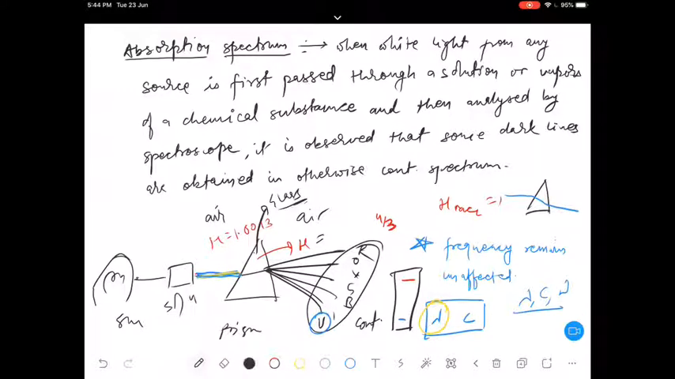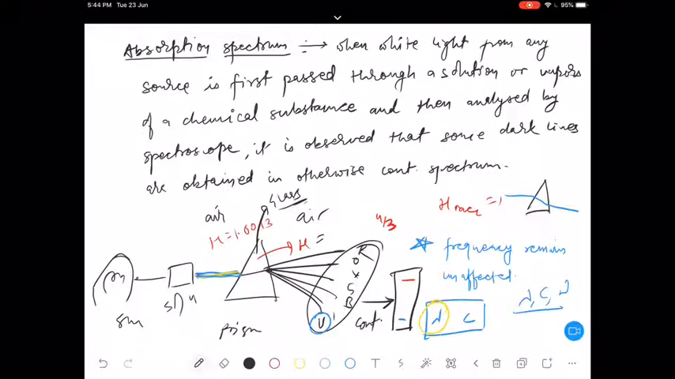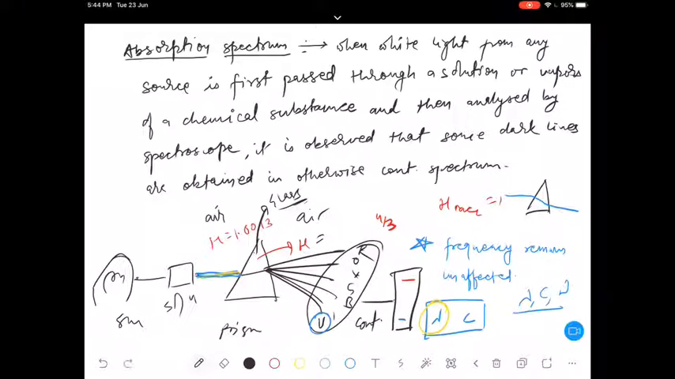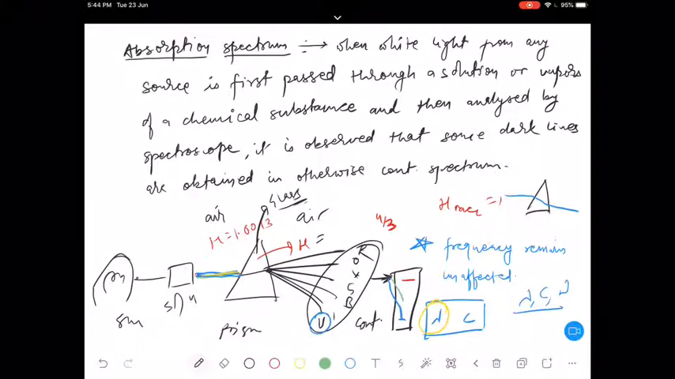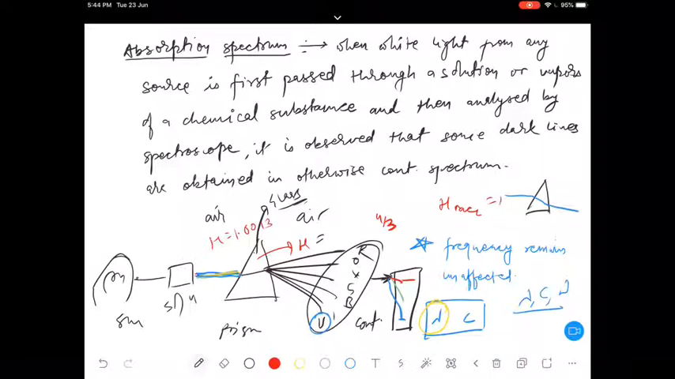Let's say this was the path of that white light. So each light will get deflected to a certain extent in this manner. That's why we obtained 7 different colors, or those different radiations give you different colors. Is that clear? Any confusion, any doubt?